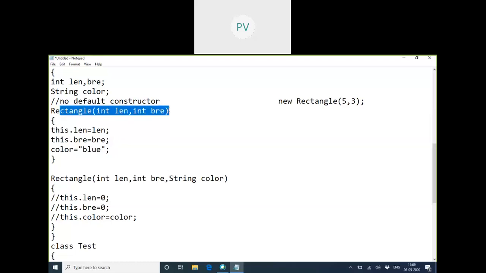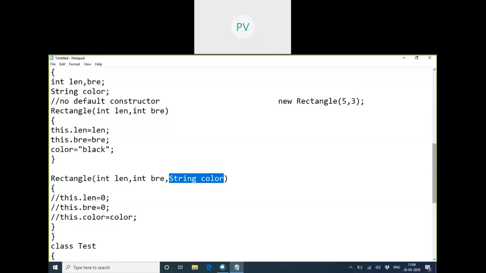In this, I'm taking only two inputs. The color we are not accepting from the user. So when the user does not specify the color, I want to take it as black. Maybe I just want to give a black color to the outline rectangle. But if the user wants, he can first set a color and then drag and drop a rectangle. Then he'll get a color of the customer's choice, whatever he needs.